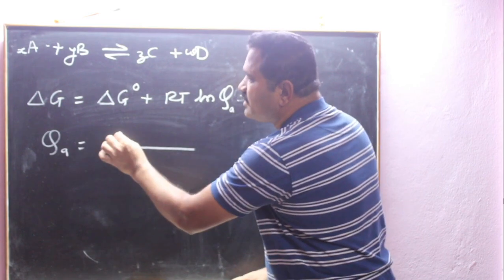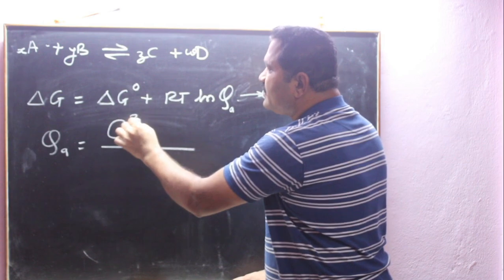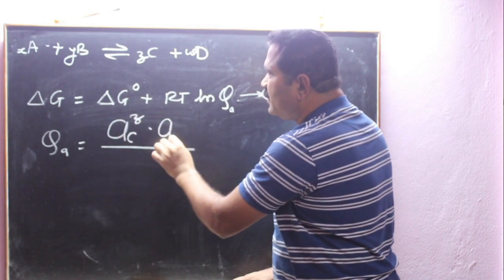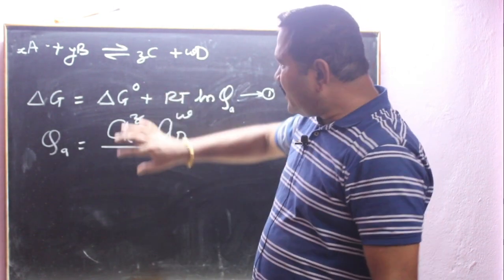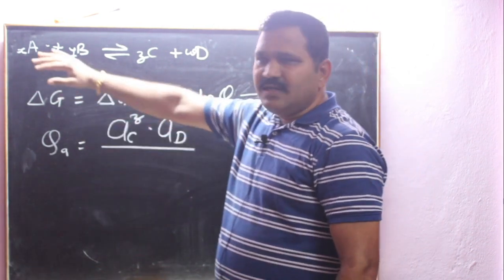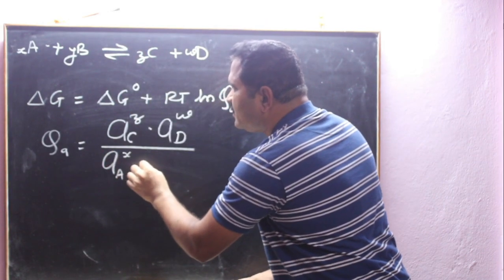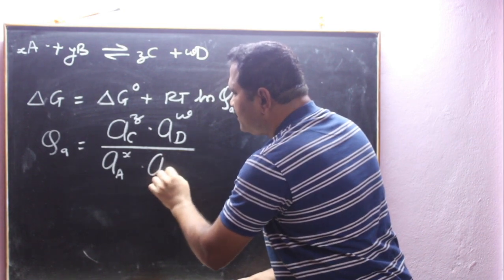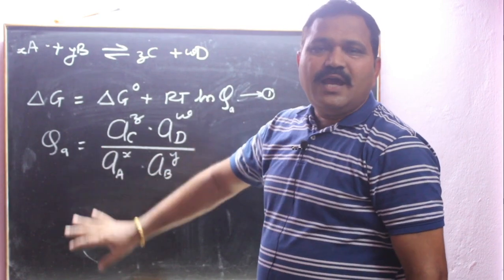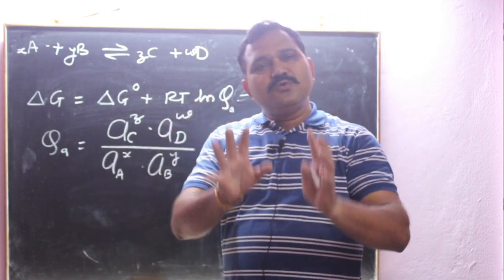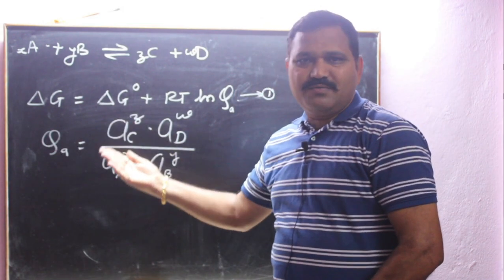Therefore, QA is equal to activity of C raised to Z into activity of D raised to W upon activity of A raised to X into activity of B raised to Y. This is the reaction quotient, and throughout this topic you have to write this QA, the activity of product upon activity of reactant.